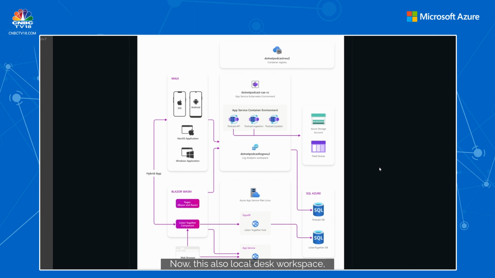Now, there's also a Log Analytics Workspace. That all comes within the Azure Container Apps. We also have SignalR for doing Listen Together, which is really amazing. That is when you want to share a particular podcast with somebody else and react and respond to certain things that are spoken there. We use SignalR and show you how to do that, including the Blazor WASM there. Finally, this is a great architecture to see how to build a simple podcast app.